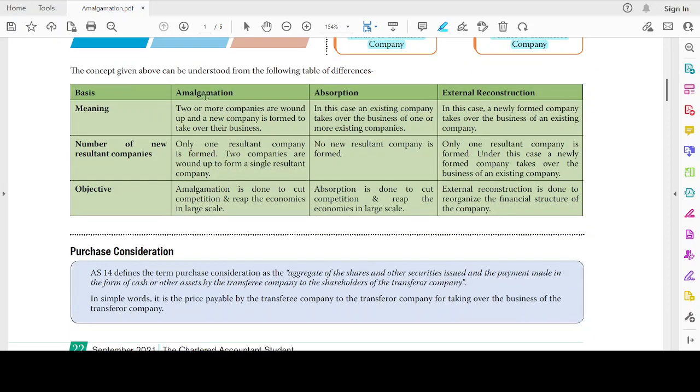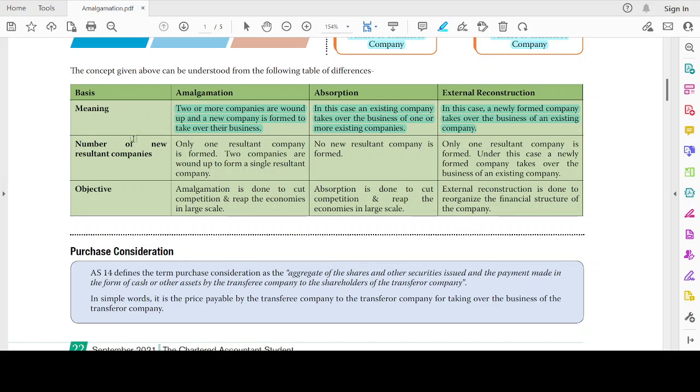Meaning, for amalgamation, two or more companies are wound up and a new company is formed to take over the business. In absorption, an existing company takes over the business of one or more existing companies. In external reconstruction, a newly formed company takes over the business of an existing company. We have three different examples to understand these three different topics.